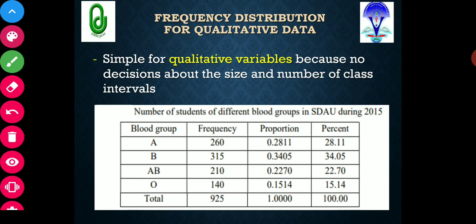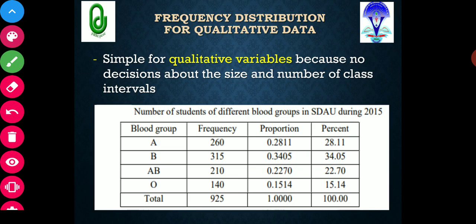See, this is the example, and here you can see the number of students of different blood groups in SDIU during 2015. I have taken one hypothetical example showing, in the year 2015, the different blood groups of students of SDIU.